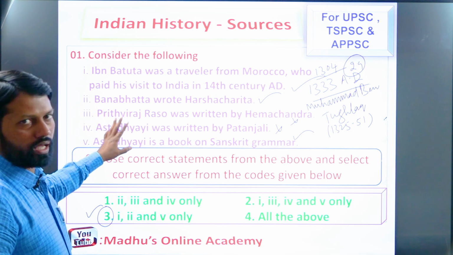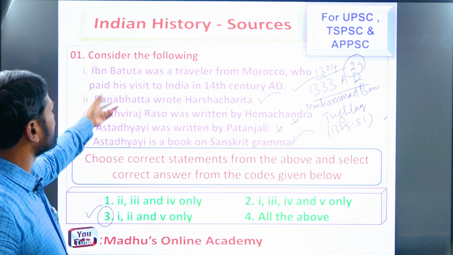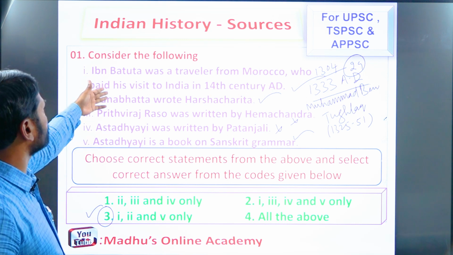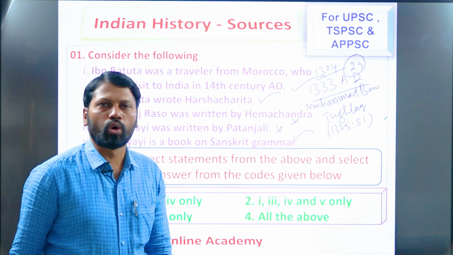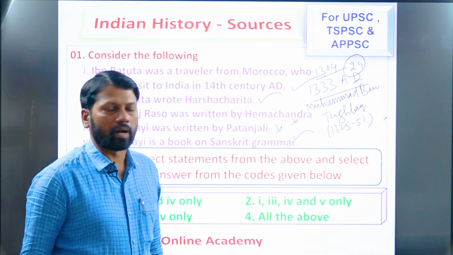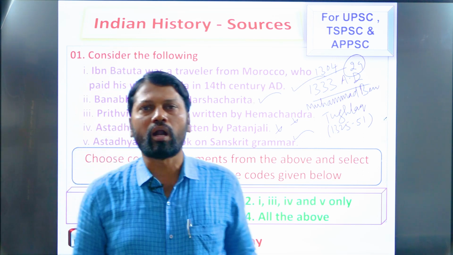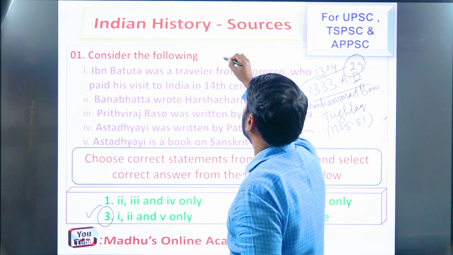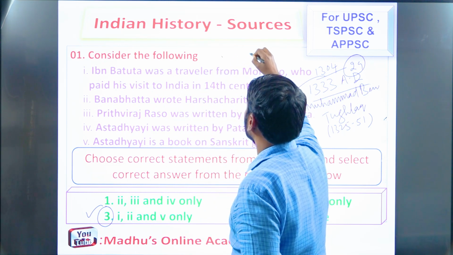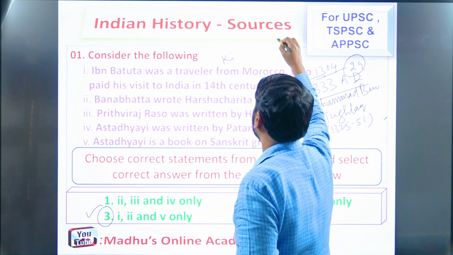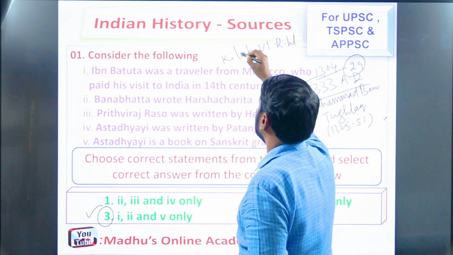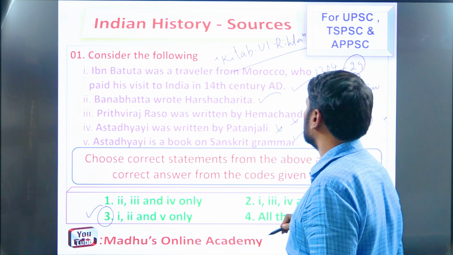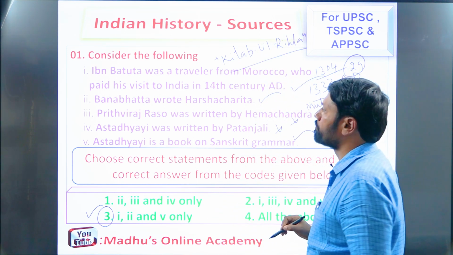So now I will explain some more details about the statements. Just now, as I explained, Ibn Battuta was a traveler from Morocco who paid his visit to India, and he also wrote a book called Kitab-ul-Rihla, or sometimes we call it Rahla. So it was authored by Ibn Battuta.